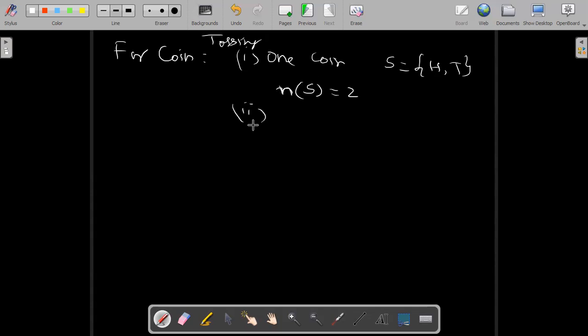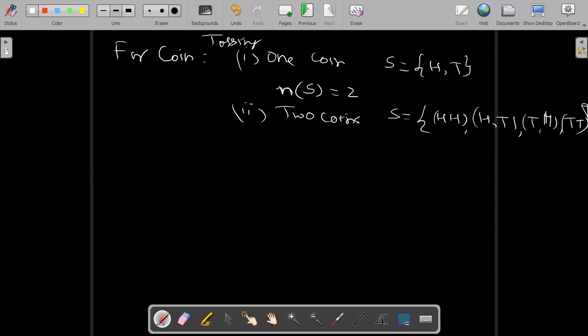If you are tossing 2 coins, the sample space, as we have seen, is head head, head tail, tail head, and tail tail. So these are the possible outcomes.